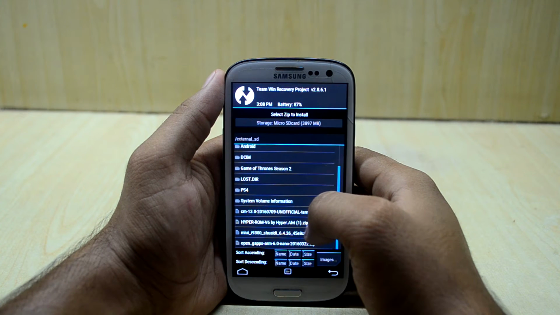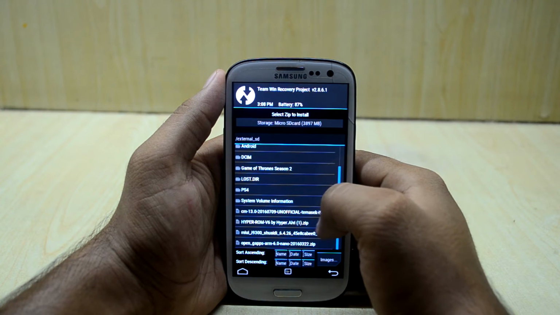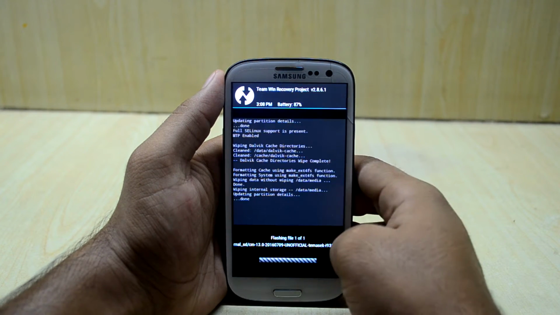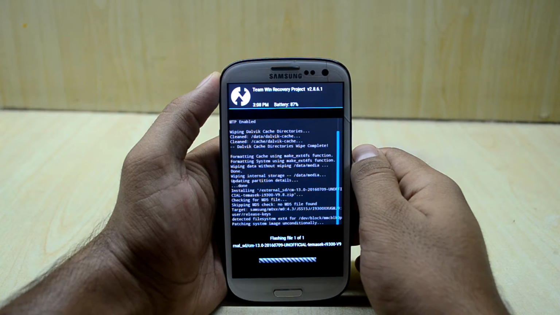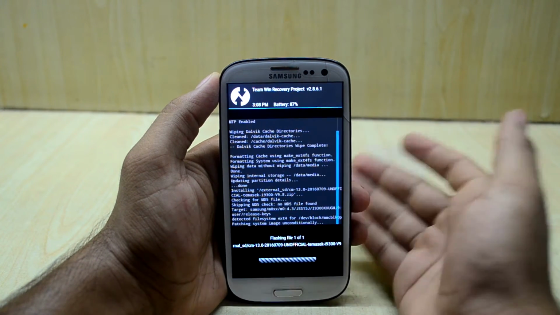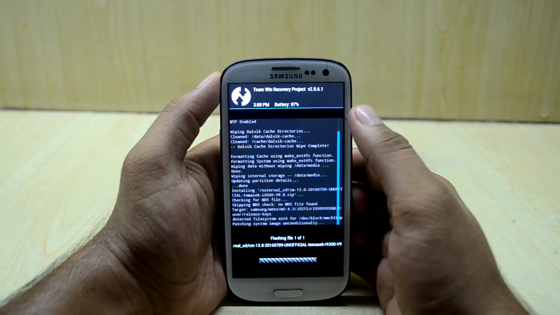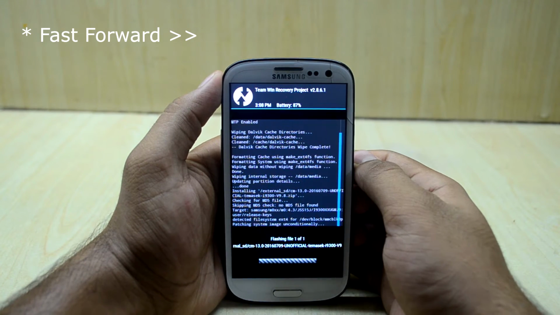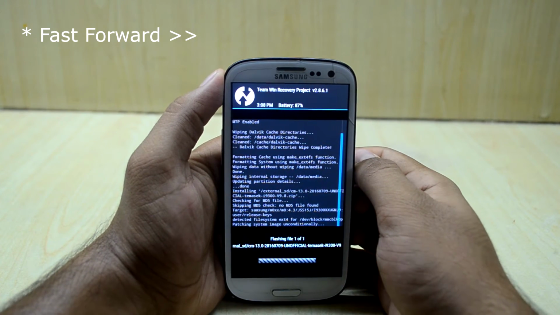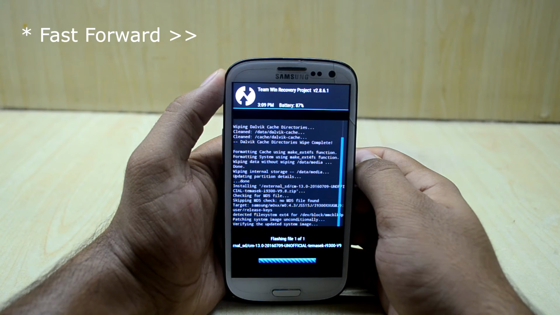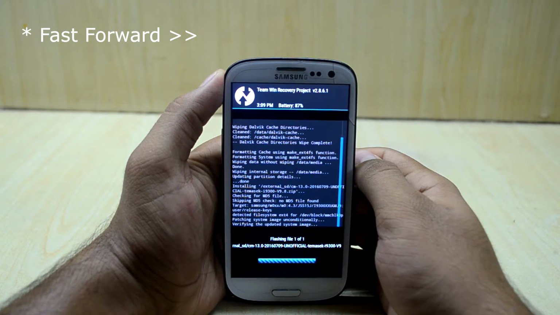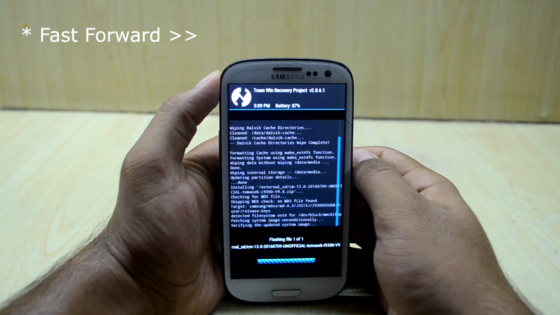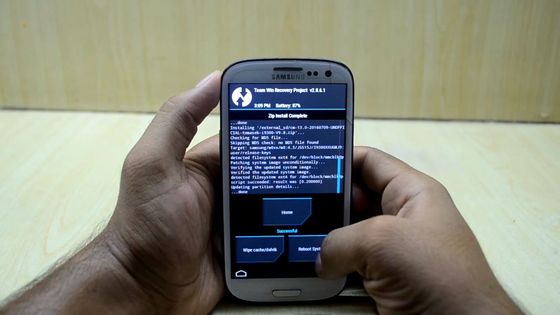And now we're going to select the CM13 Unofficial Temasek I93 version 9.8, and we're going to swipe to confirm flash. So this is an AOSP based ROM, and it is very light. It is about 300 MBs, so it is really light. So now we're just gonna reboot the system.